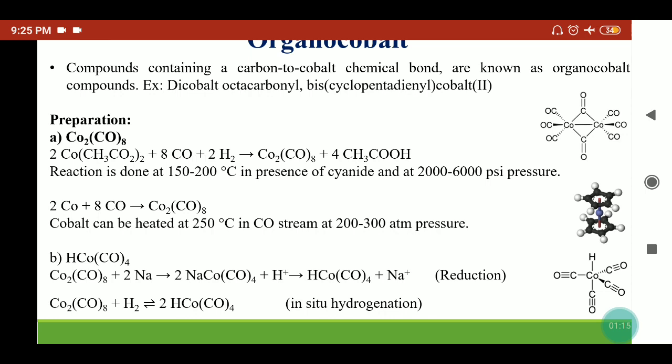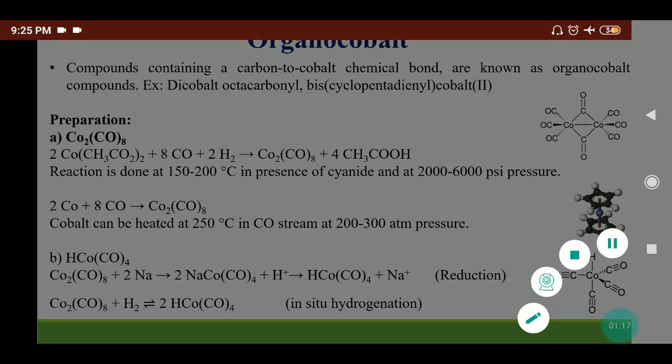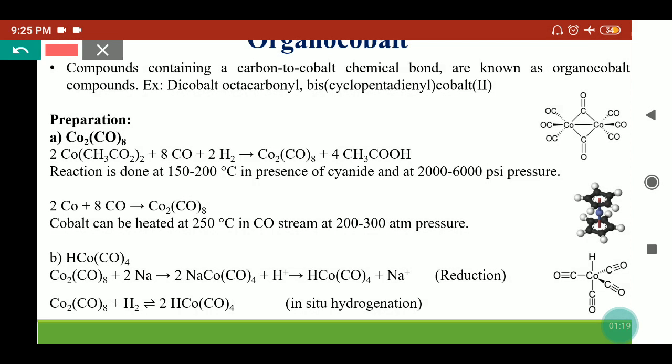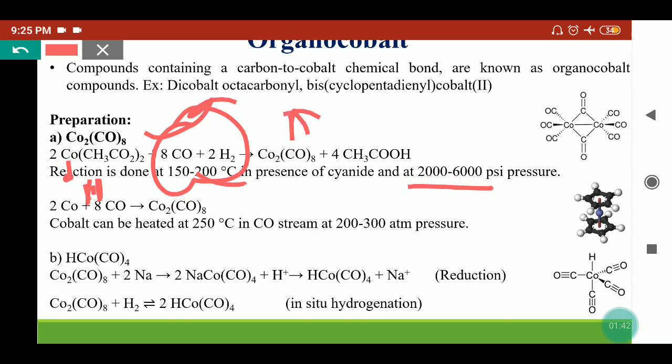First is octacarbonyl dicobalt. This is the dicobalt octacarbonyl compound. We can synthesize this compound by reaction of cobalt complexes where the cobalt has an oxidation state of 2. The cobalt salt can react with carbon monoxide and hydrogen at high pressure and high temperature, and it can give the cobalt carbonyl complex.